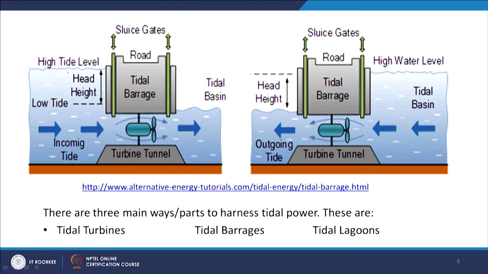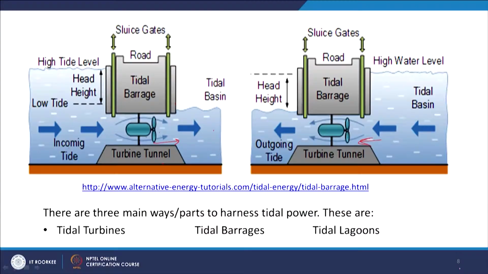Here we see, at high tide, sea level is very high. So, water will go through this if we have a tidal basin. So, we can make one barrage here. So, this turbine will be used for the production of electricity. In the other case, when it is high water level here at the tidal basin, then again water will move in this direction, here water is moving that direction, here water is moving this direction, and this turbine is able to work continuously and give electricity.